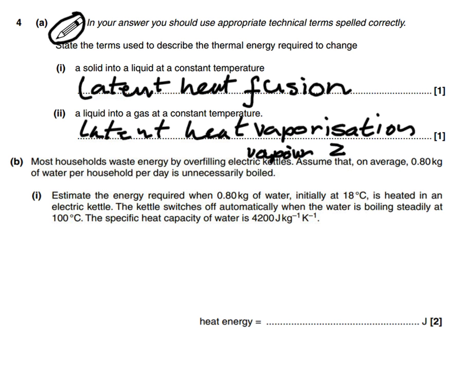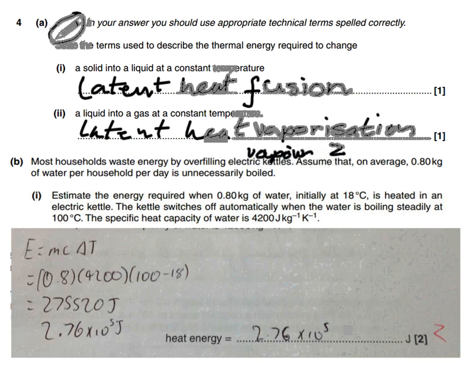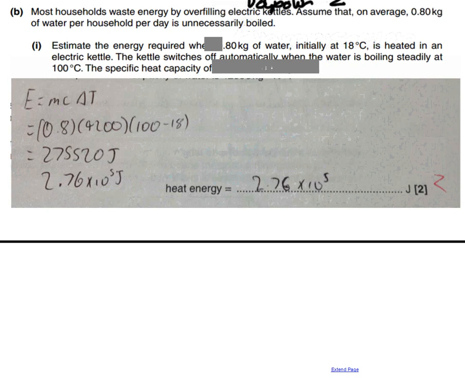This next question was a question about people overfilling their kettles. Fairly straightforward question, so I'm not going to go through the answer to this one, and I'm just going to bring in a model answer. So this really nice answer that we've been given here. We are told that the energy needed is the mass of whatever we're heating up times the specific heat capacity times the temperature change. There's the mass there, there's the specific heat capacity, and there's the temperature change. There's the calculation, there's your final answer there. So really nicely laid out answer there. Really good bit of physics there.